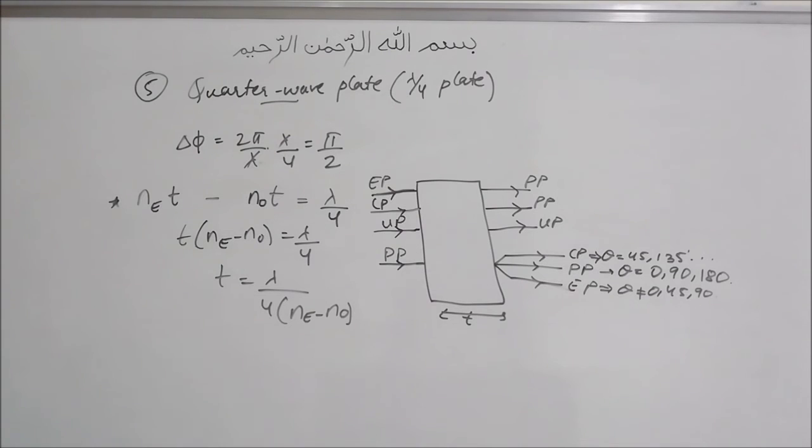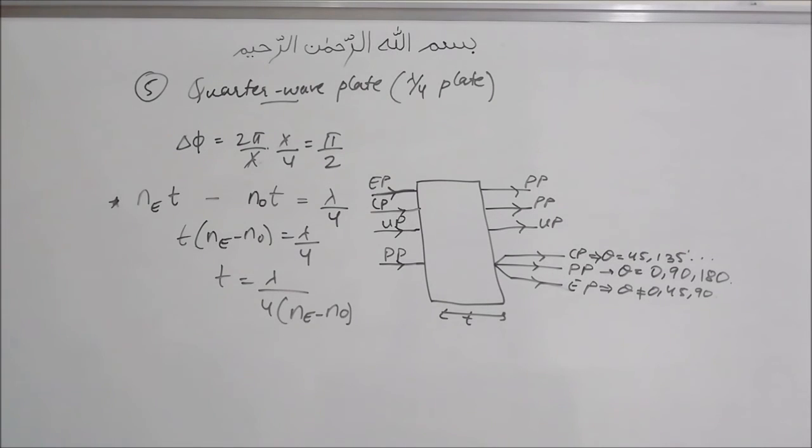So what exactly is theta here? Theta here is the angle that the plane of incidence makes with the optic axis. Based on that theta, the plane polarized wave will change either into elliptically polarized or circularly polarized, or remain plane polarized. This is known as the quarter wave plate, lambda by 4 plate.